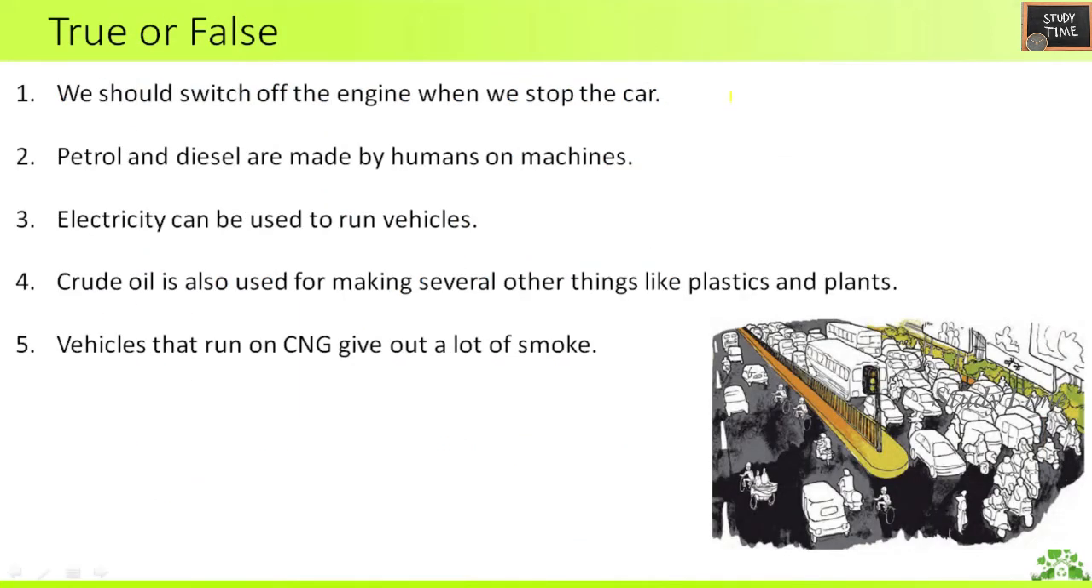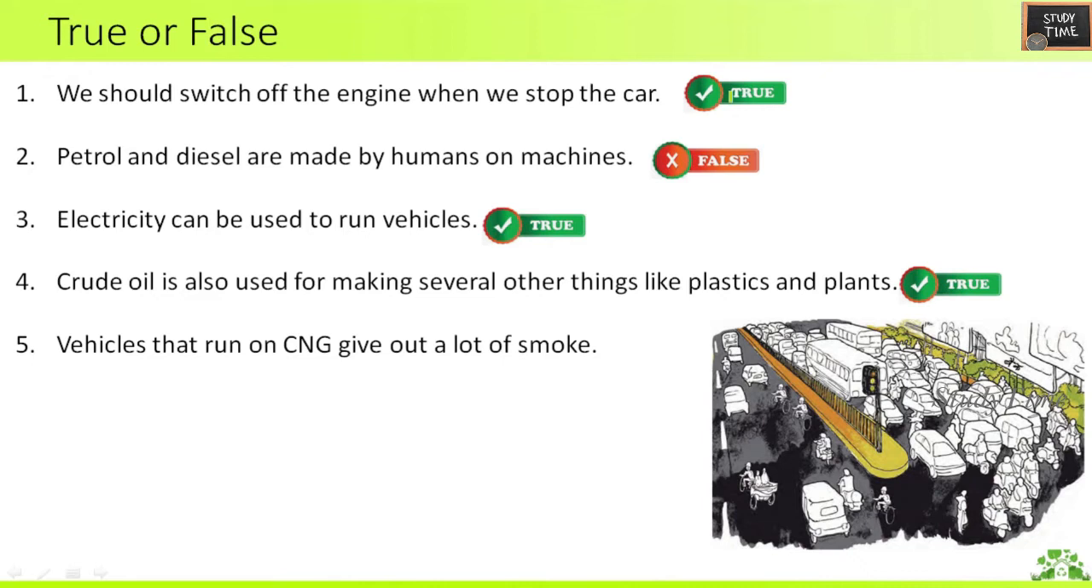Next, true or false. First question, we should switch off the engine when we stop the car. True. Second question, petrol and diesel are made by humans in machines. False. Third question, electricity can be used to run vehicles. True. Fourth question, crude oil is used for making several other things like plastics and paints. True. Fifth question, vehicles that run on CNG give out a lot of smoke.